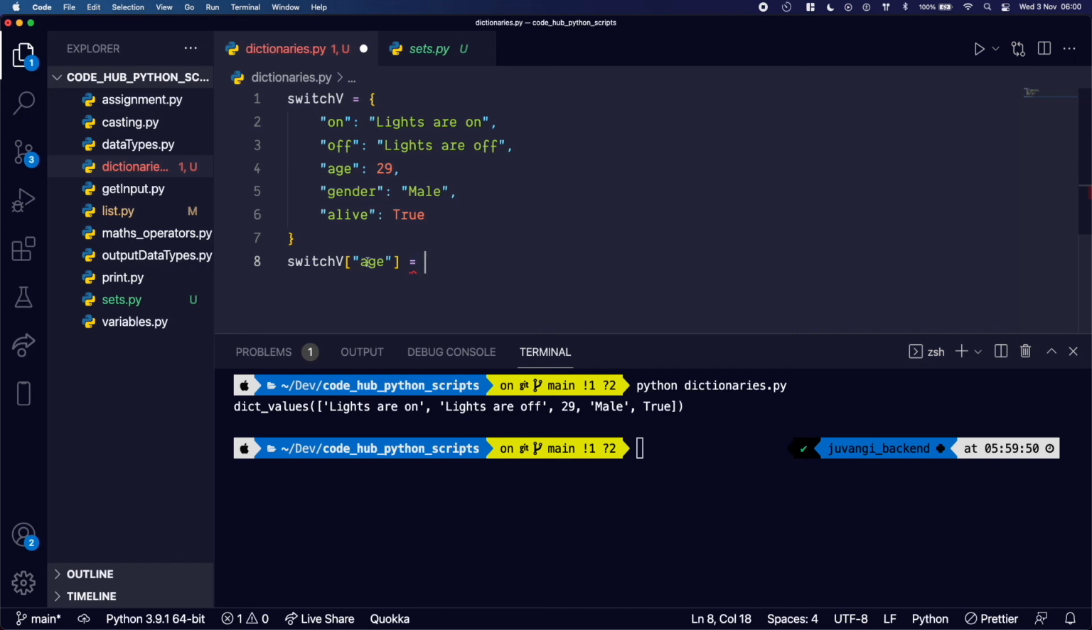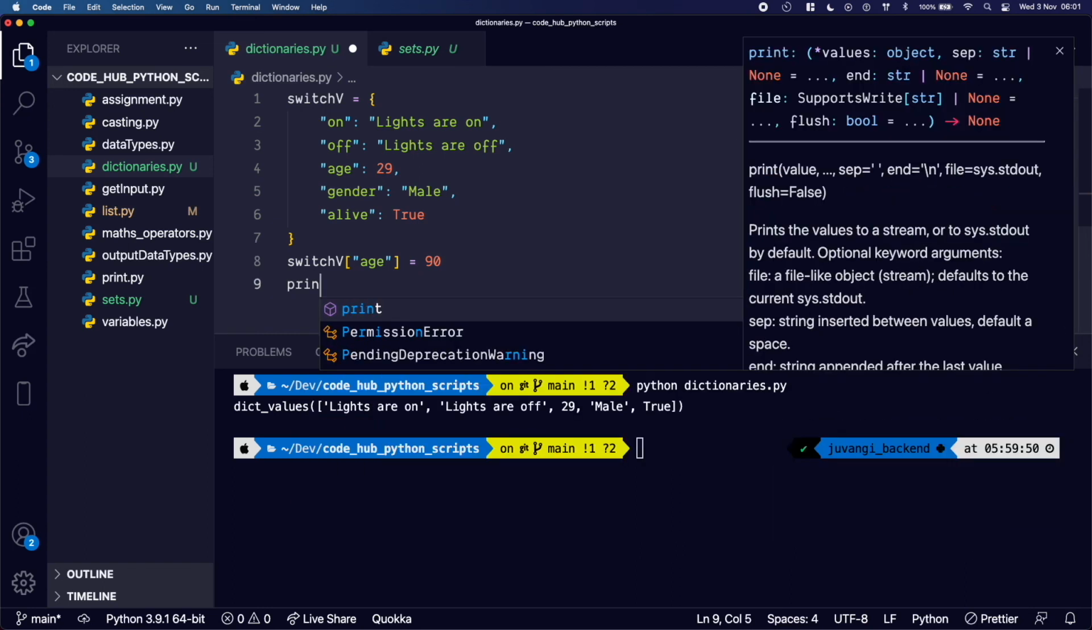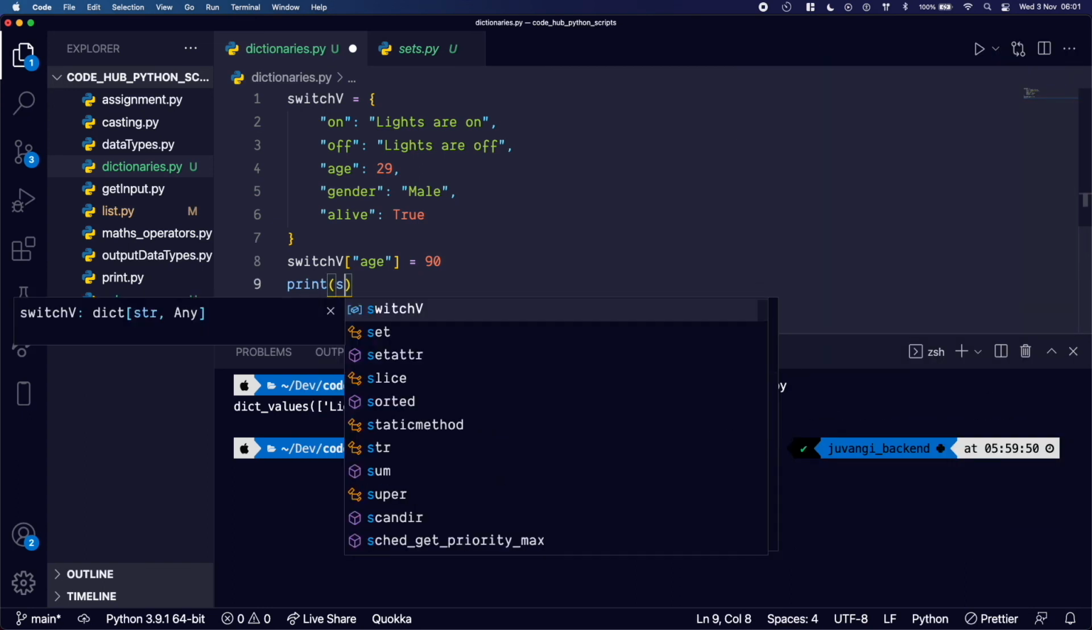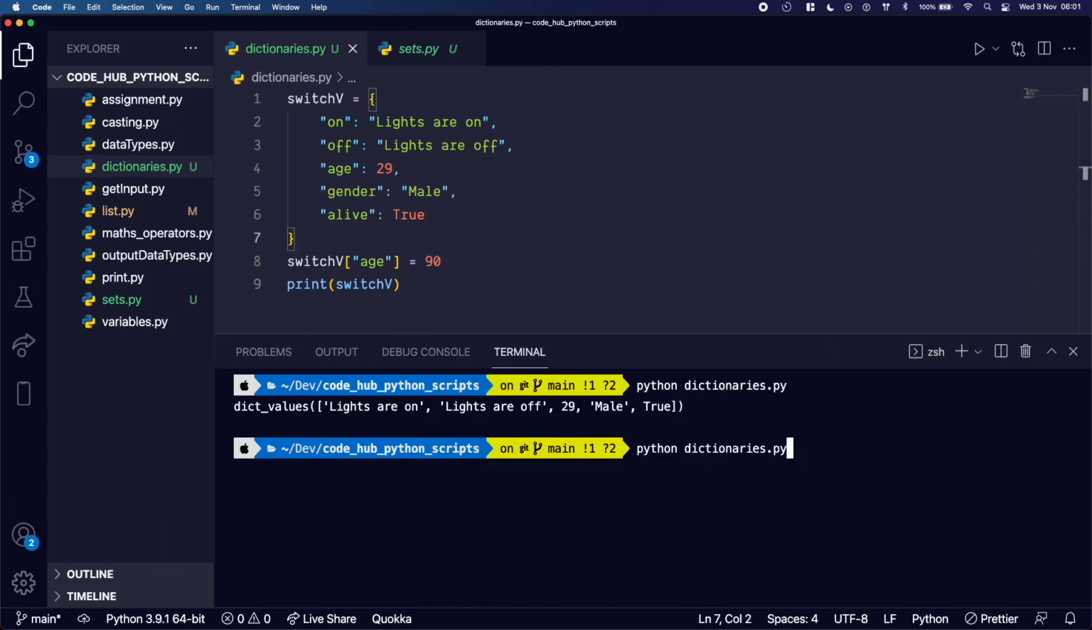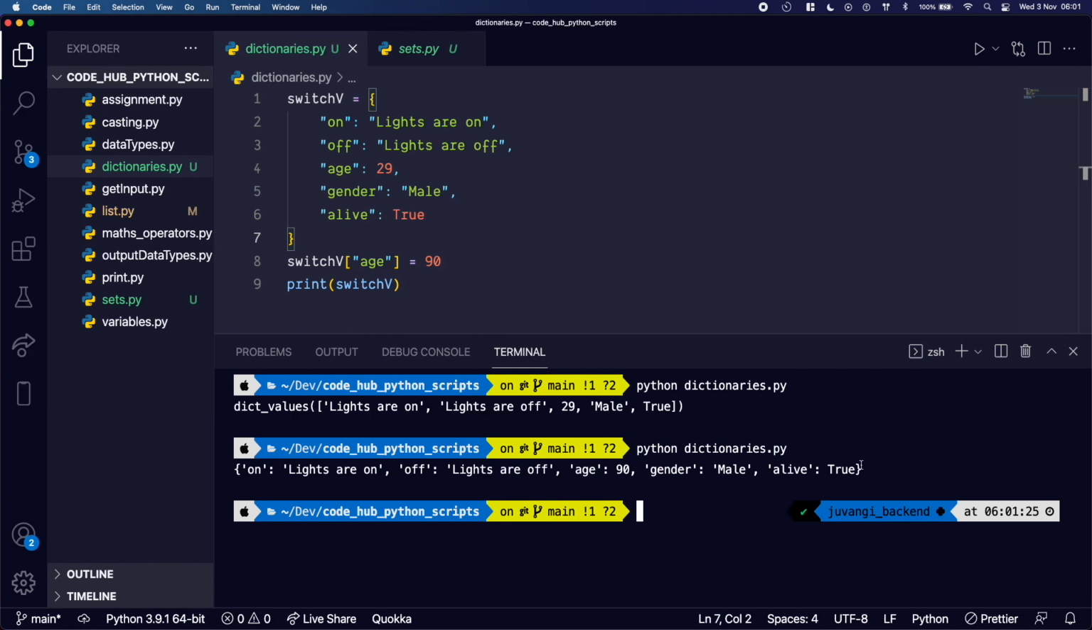So what I have put inside here is the key. What key do we want to access its value? Age. So what age are we actually putting up here? 60. No, let's make it 90. And then when we print switch V, it's gonna output the whole dictionary with its keys and values. And over here, can you see we have a new value in our age as 90.